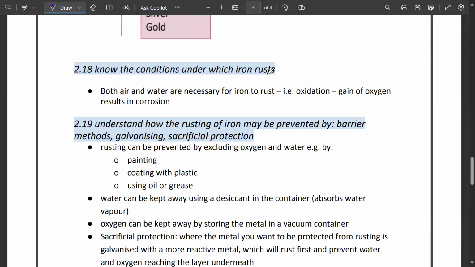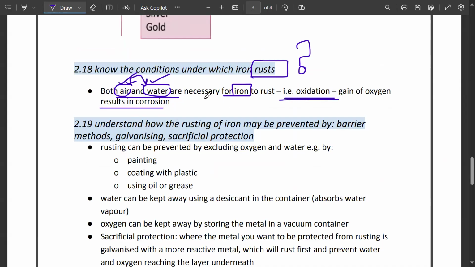Both air and water. Now what is rusting? Can you tell me what is rusting? Oxidation. A kind of oxidation, exactly. Both air and water. Just like metal gets rust, an orange-brown rust. Air and water are both necessary for iron to rust. If the metal is only exposed to water or only exposed to air, it will not take place. When exposed to both, then it will rust. It is basically the oxidation, gain of oxygen, which results in the corrosion.